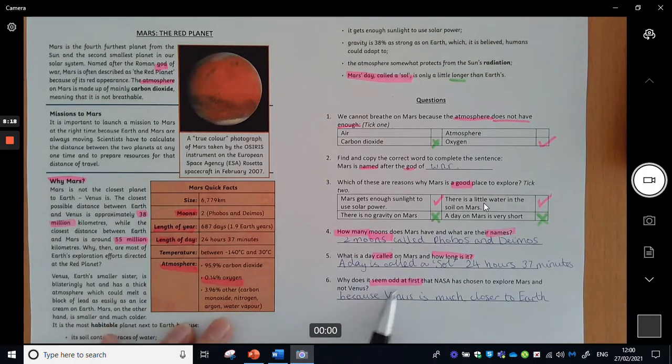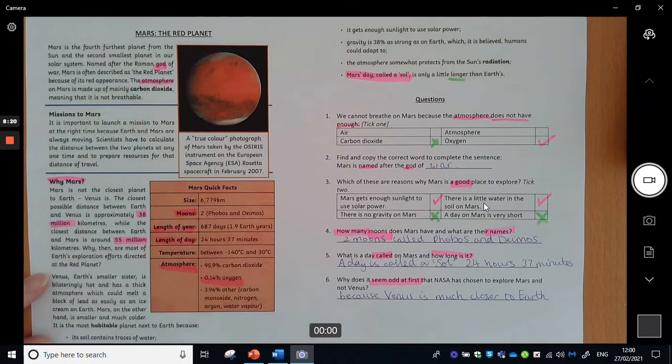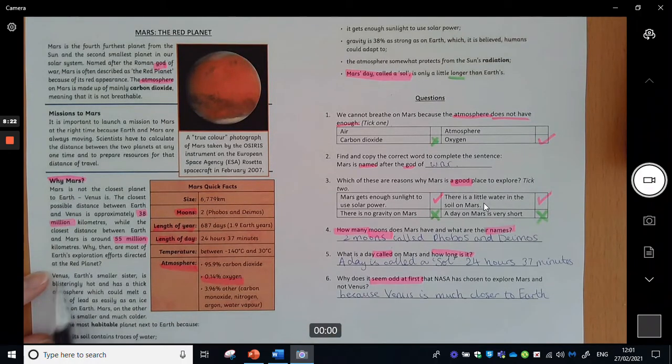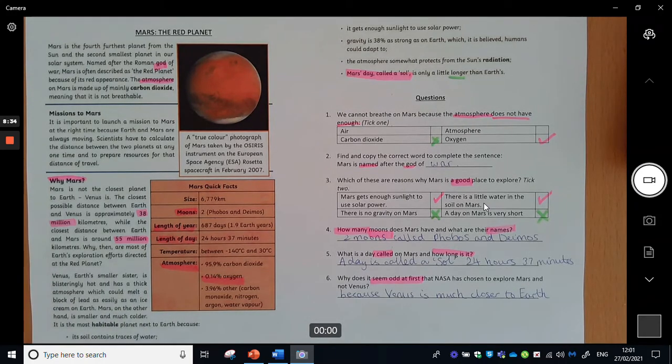Now that's why it seems odd at first, but obviously if you continued reading, it says Venus, Earth's smaller sister, is blisteringly hot and has a thick atmosphere that could melt a block of lead as easily as an ice cream on Earth. So definitely don't want to be going to Venus. Venus, far too hot for us to be there.